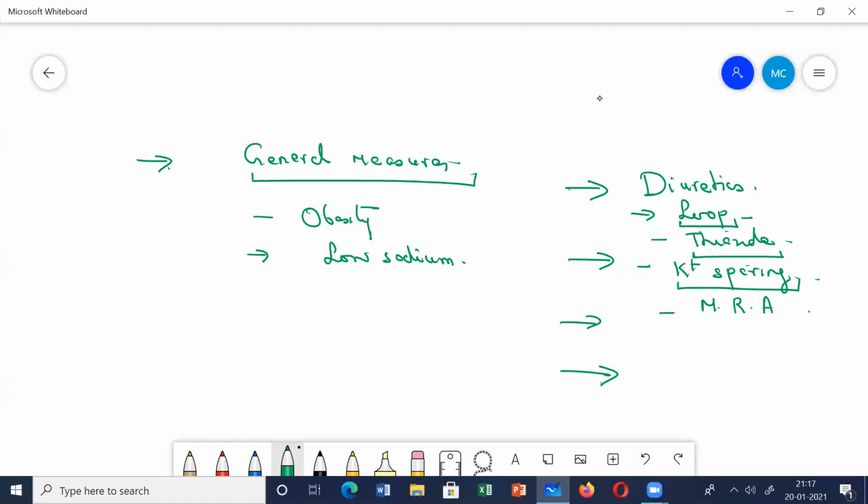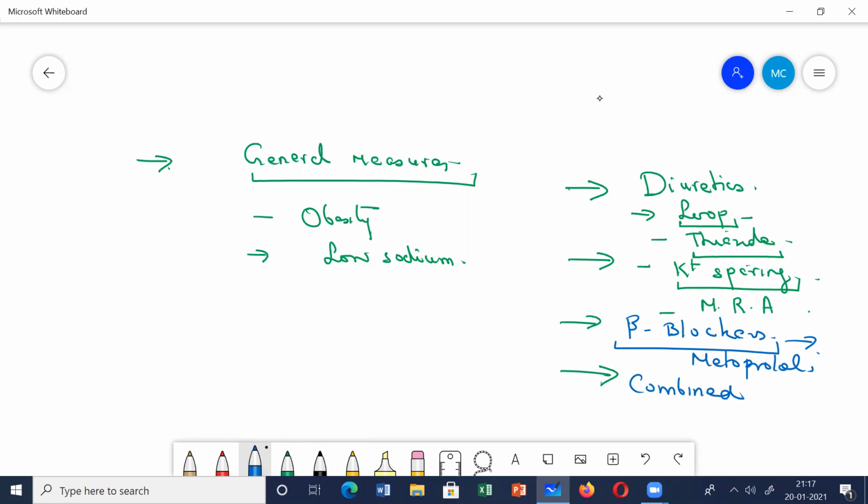What other group of drugs do you have? You have the beta blockers, which are also used. In beta blockers, we mainly use the cardioselective ones, which are more preferred, like metoprolol, atenolol, bisoprolol, nebivolol. Then you have the combined alpha plus beta blockers, with drugs like carvedilol and labetalol.